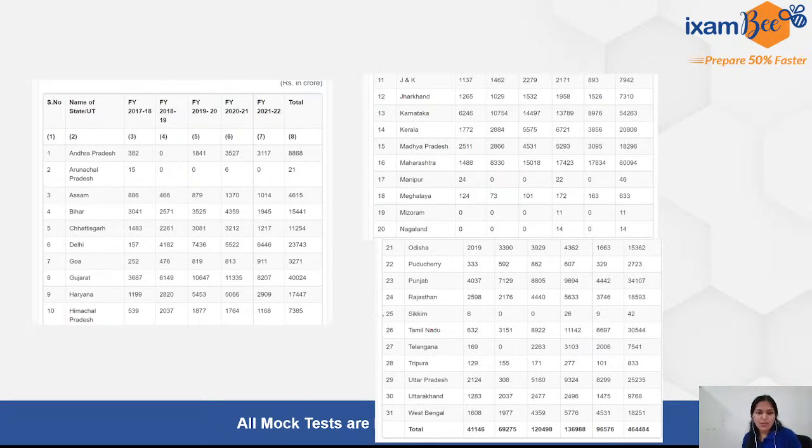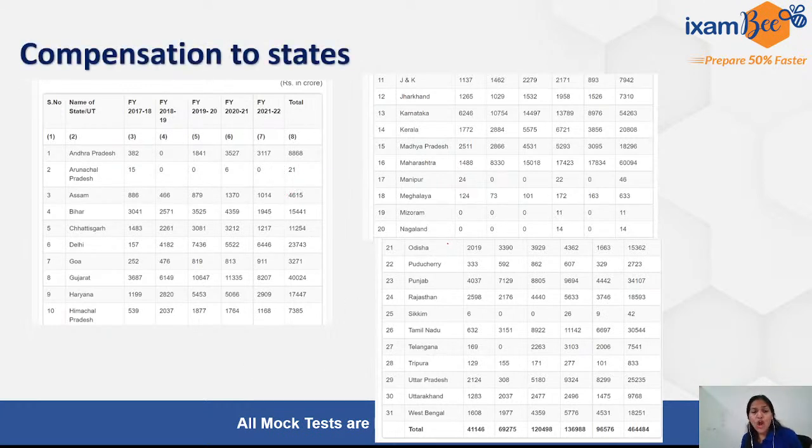All the states and some of the union territories, the important ones like Delhi, Puducherry, J&K, so that's why it adds up to 31, have over the last 5 years got the GST compensation. You don't really need to remember these figures, but it's factual information that you can make sense of, of what the government had promised and has given under GST to the various states.